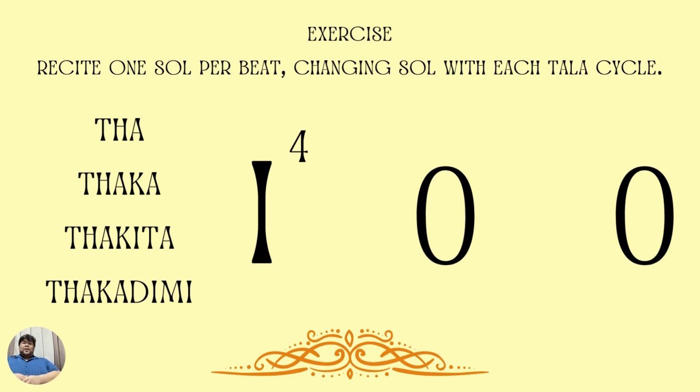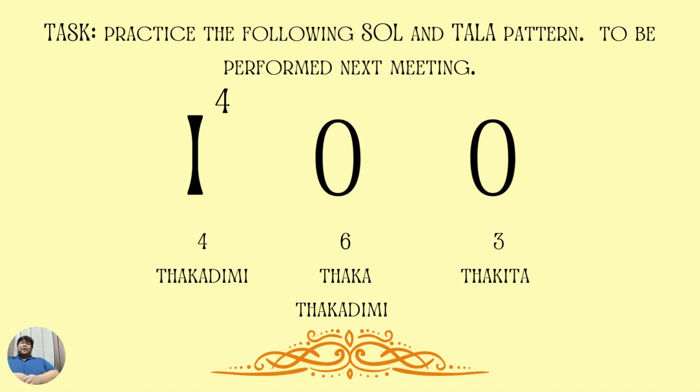That is why I am going to challenge you for your task that you're going to perform next week, to perform this certain tala pattern. We're going to use the adi tala, but the sols will be assigned per symbol. For example, for the first symbol, you'll have to recite the sol takadimi. For the second symbol, you have to recite takatakadimi.